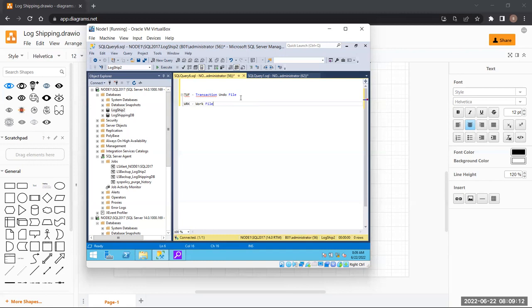Okay. So in the interview, they might ask you what is a TUF file. Generally, people will call it TUF or tough. There is no hard and fast rule that you are bound to call it tough or TUF. Some people will call it tough, some people will call it TUF. Just be aware of it so you know what it is. It is a transaction undo file. Nobody is going to ask you about the work file, but people might ask you about the TUF file. Is it clear? Can we move forward?